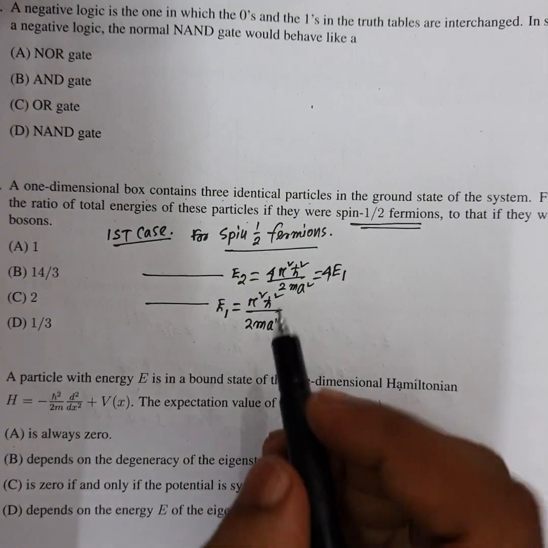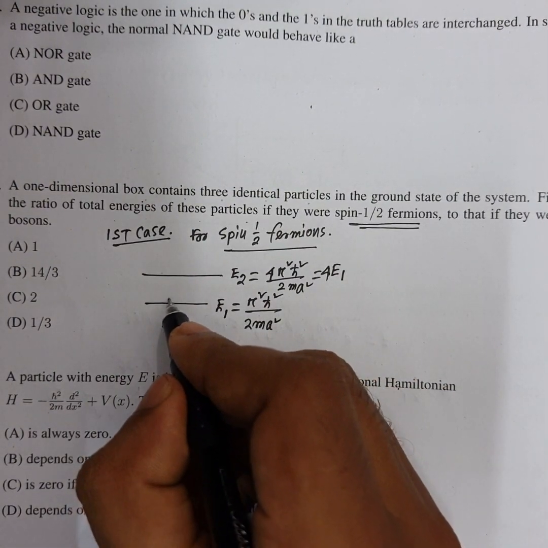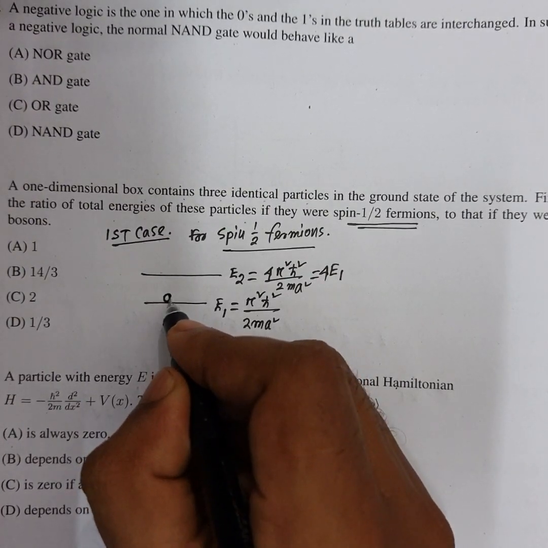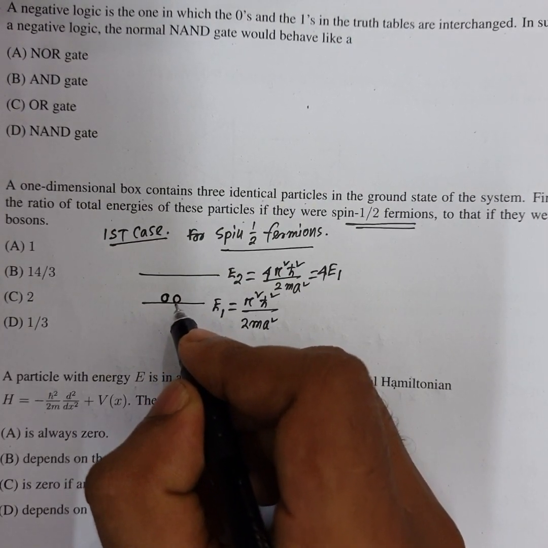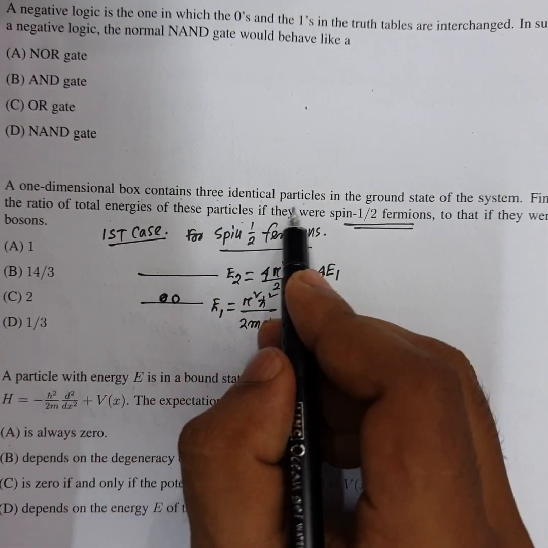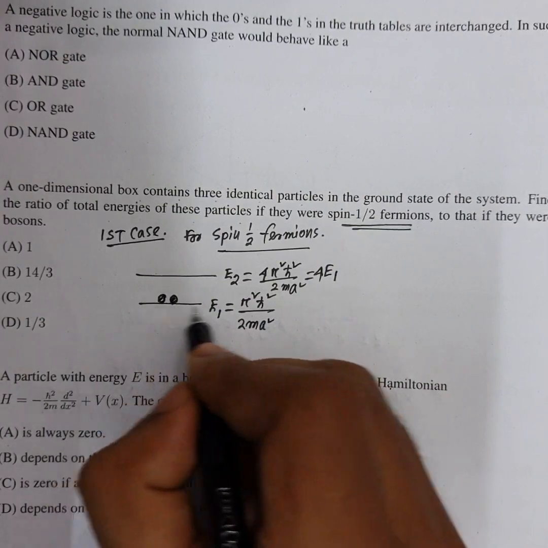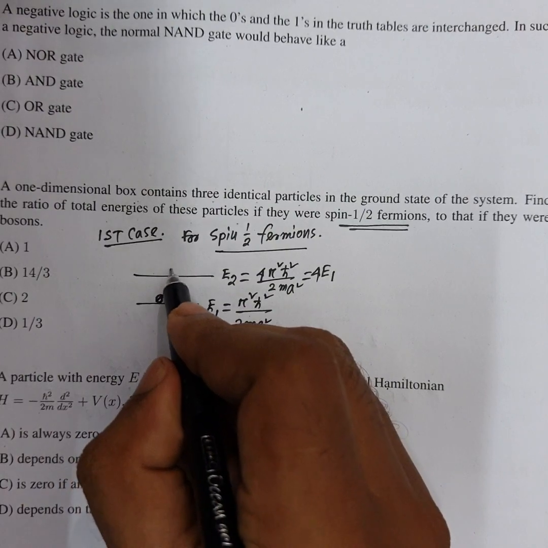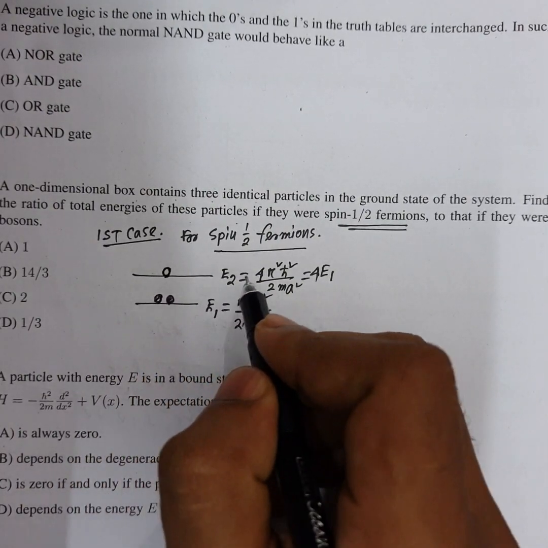For fermions, we know that in a system each state can hold a maximum of 2 fermions. Here 3 identical particles are given. So at first two fermions are present in the ground level, and the extra fermion is present in the first excited state.